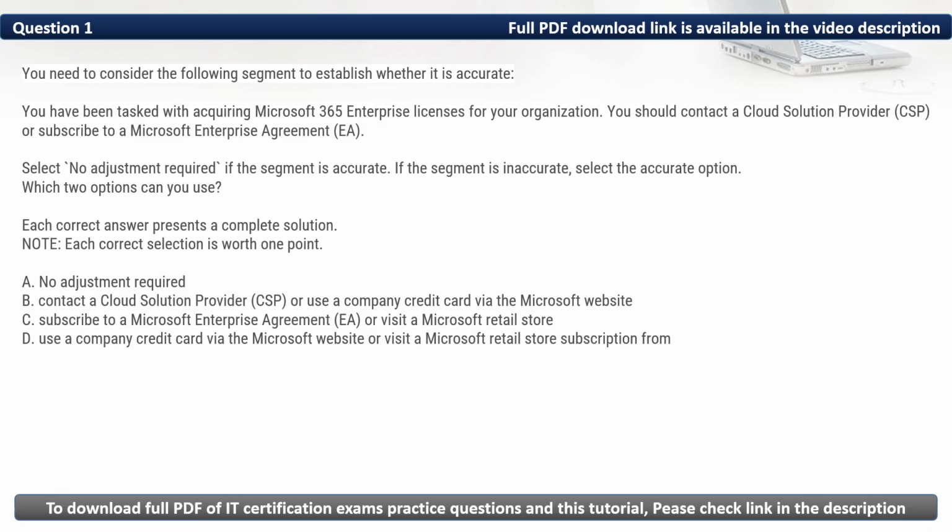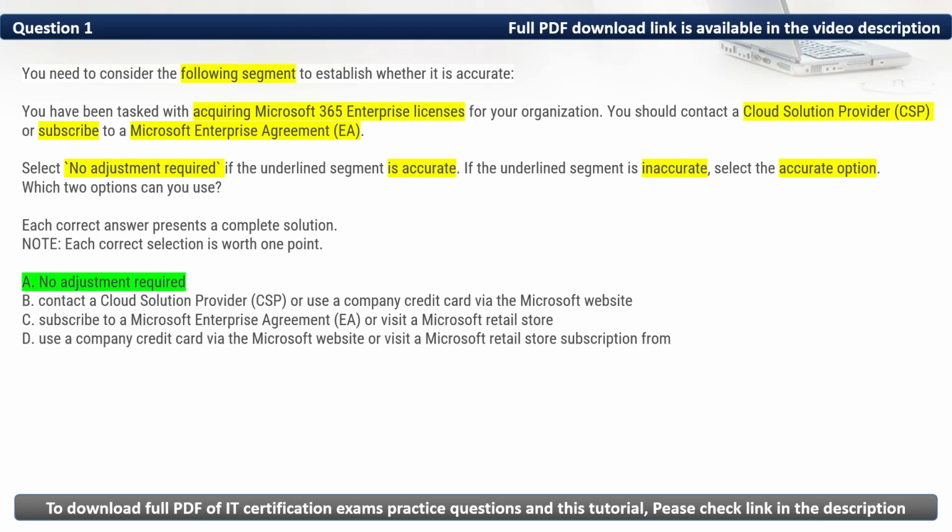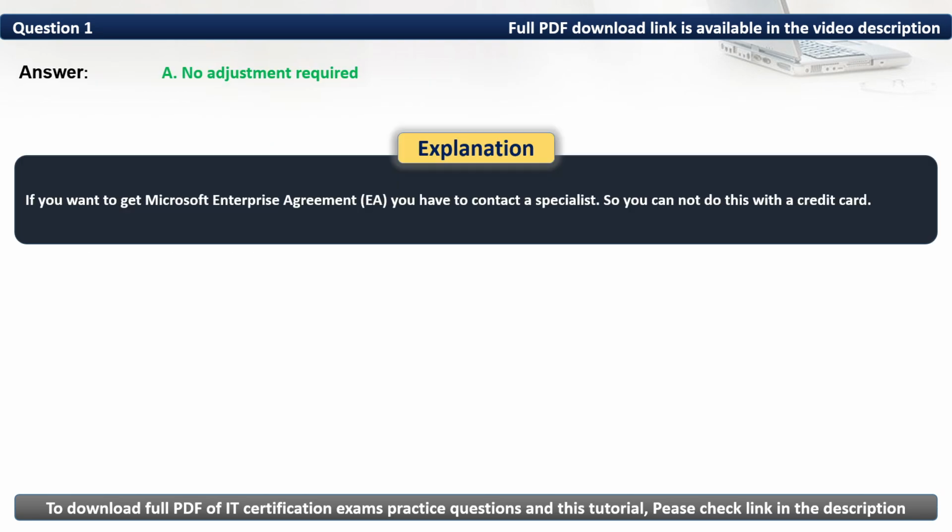Here, when acquiring a Microsoft 365 enterprise license, contacting a CSP or subscribing to a Microsoft Enterprise Agreement is indeed the accurate option. As such, the correct option is no adjustment required. Thus, the correct option is A. If you want to get a Microsoft Enterprise Agreement, you have to contact a specialist. So you cannot do this with a credit card.